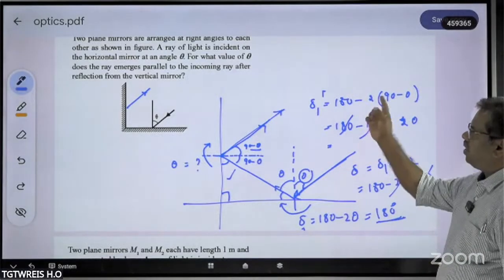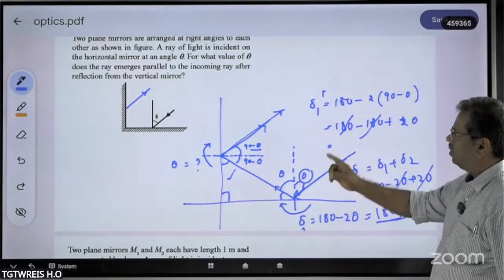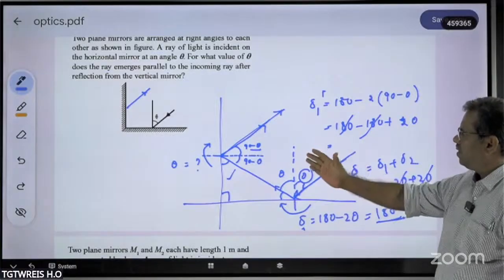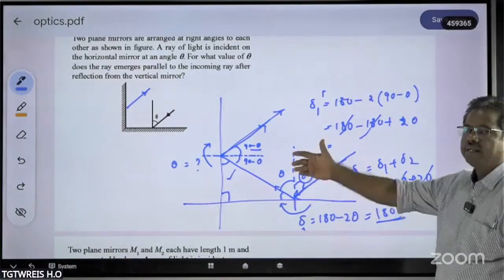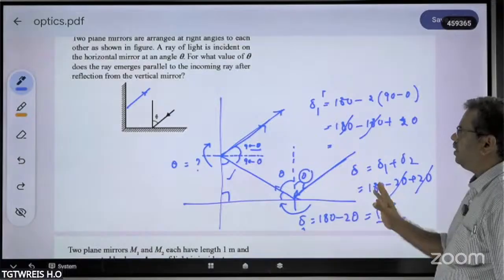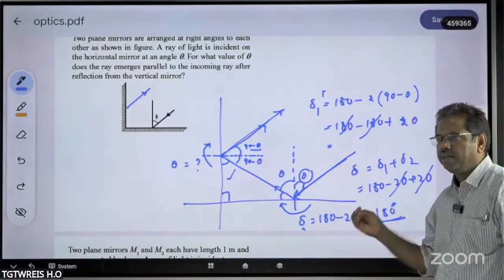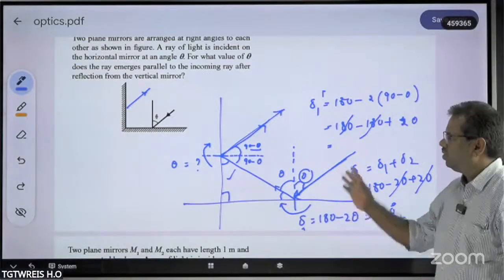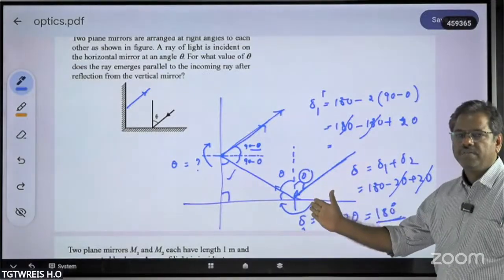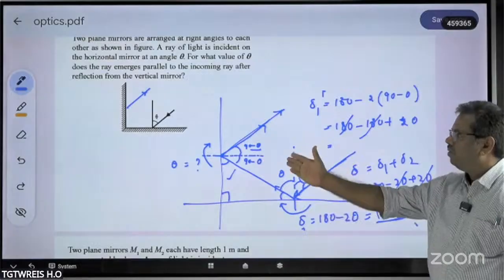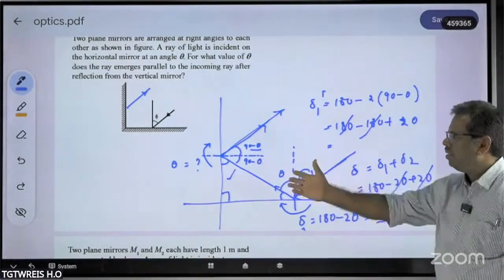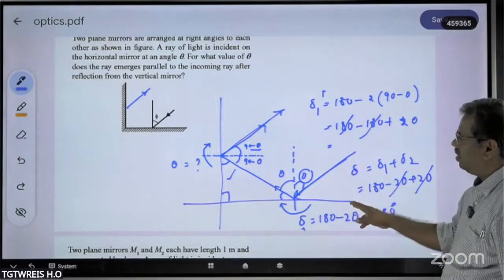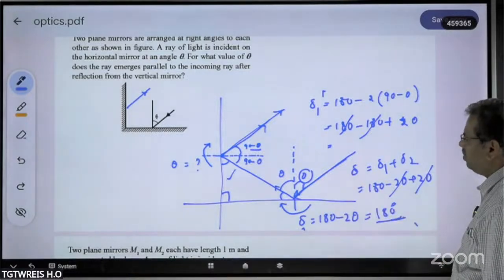So he is asking what should be the value of theta to get the parallel beam of light after its incidence on the second mirror itself. So it is independent of theta, whether it is 10 degrees, 20 degrees, 30 degrees, or 15 degrees. With whatever angle of incidence that will be incident here, it will be reflected from the second plane mirror parallelly in the backward direction itself. So this is the question that we have to understand.